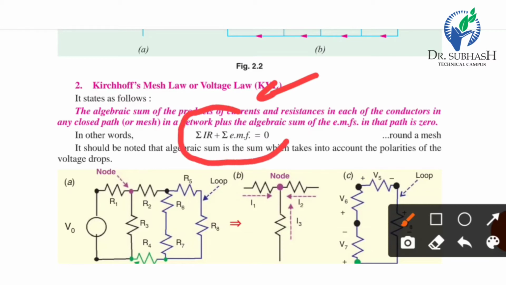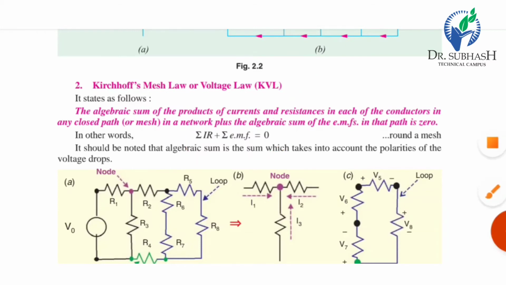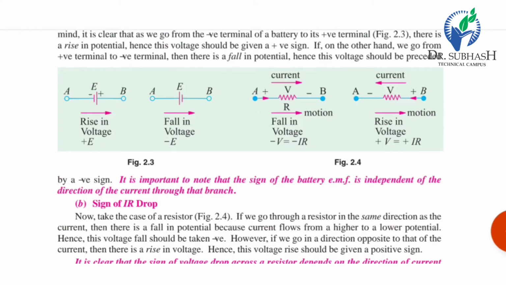The equation is summation of I multiplied by R, which is the voltage drop, plus summation of EMF, equal to zero. What is a rise and a fall in voltage?